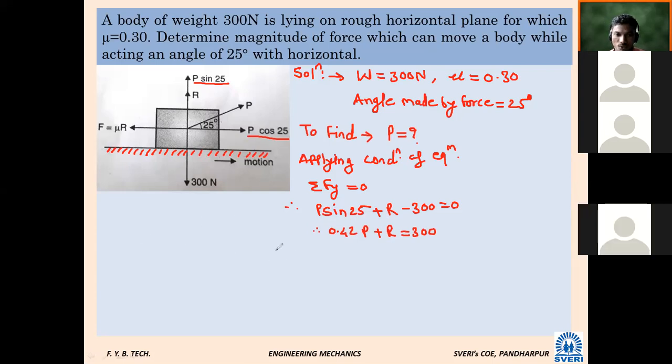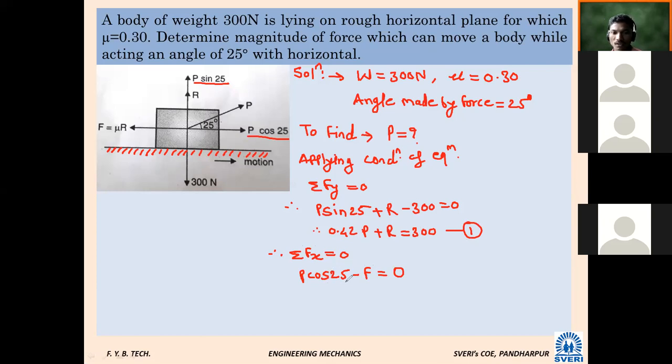Next, summation Fx is equal to 0. What will be the equation? Summation Fx: P cos 25 minus F equal to 0. One equation already we got in terms of P and R. Now here we got another equation.